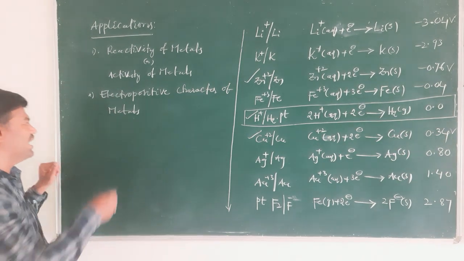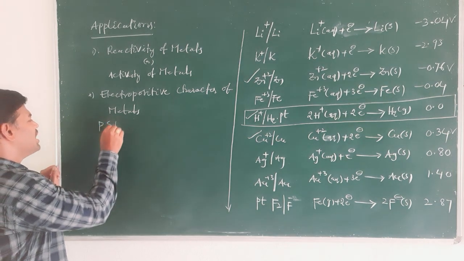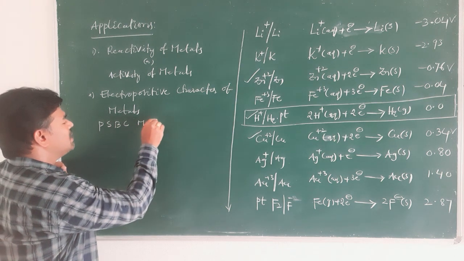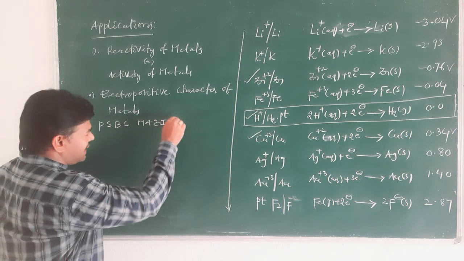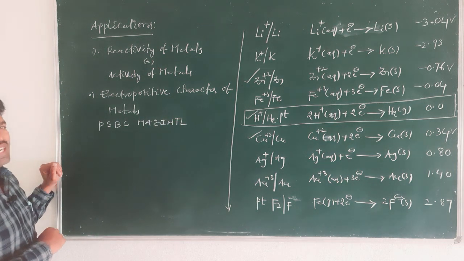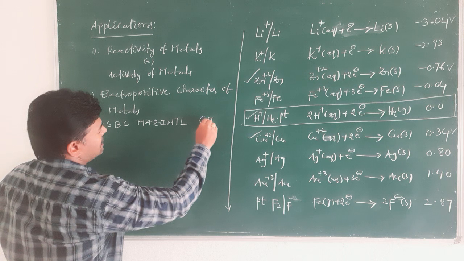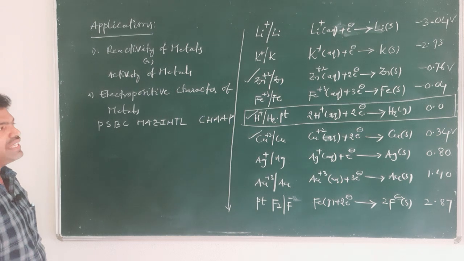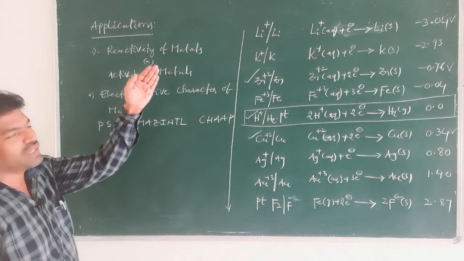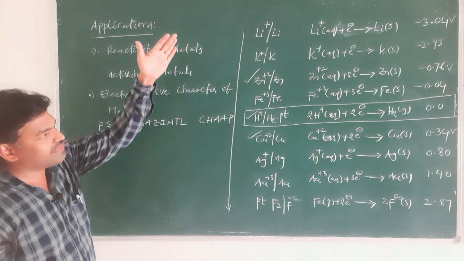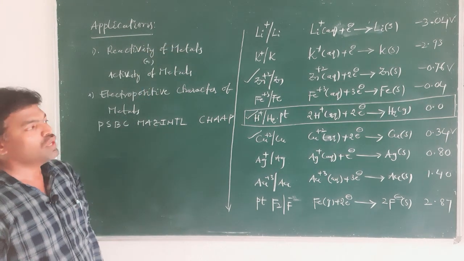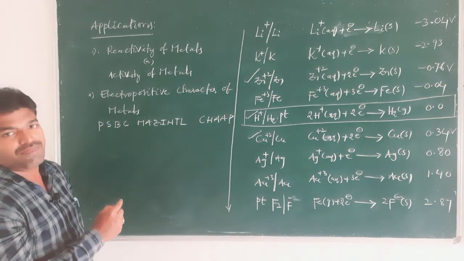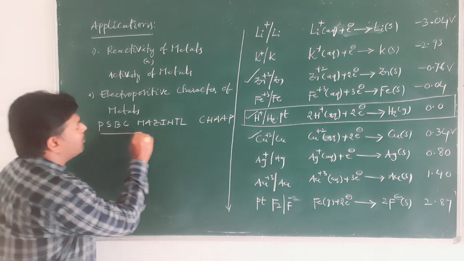The mnemonic is PSBC MAZIN T L CHAP. So, electropositive character decreases from top to bottom. We can remember the electropositive character of metals by this mnemonic.